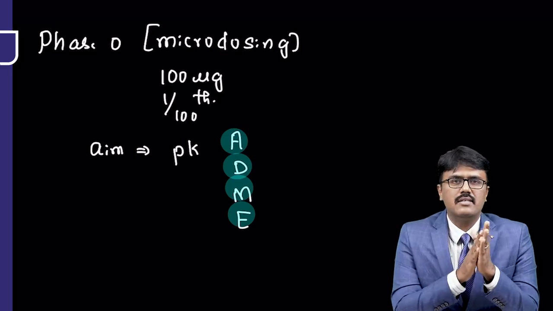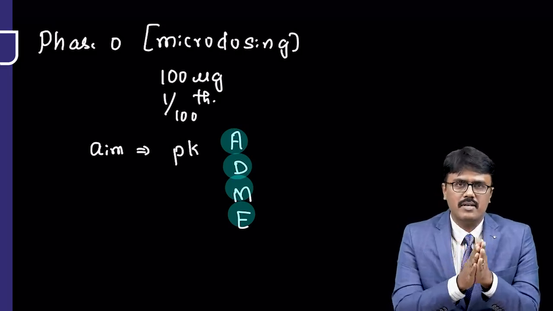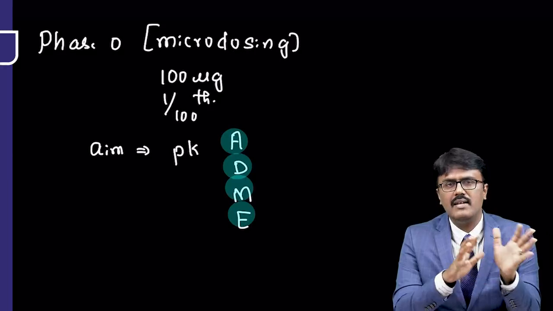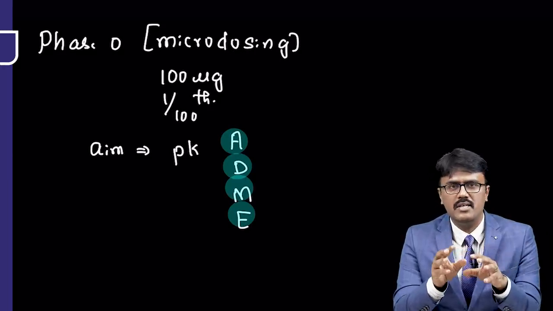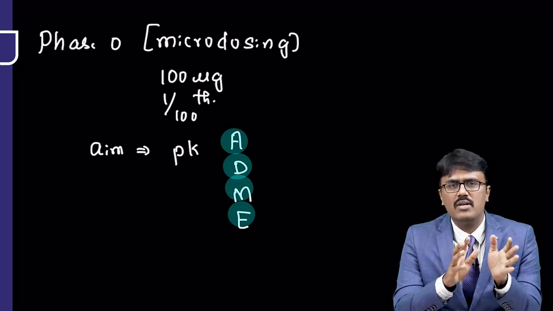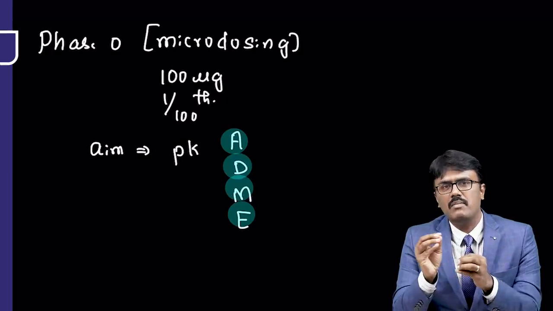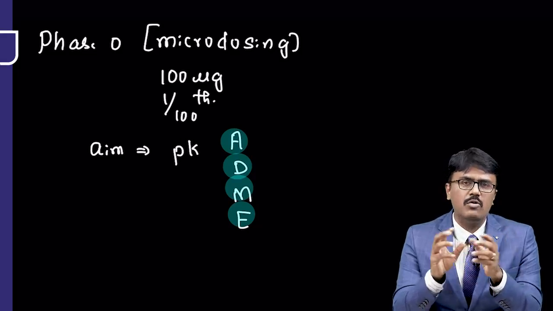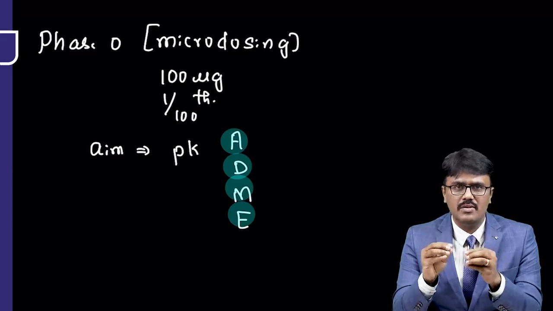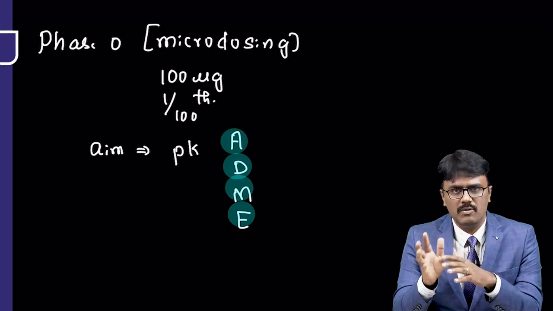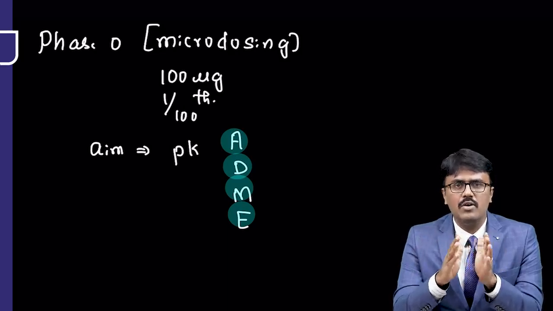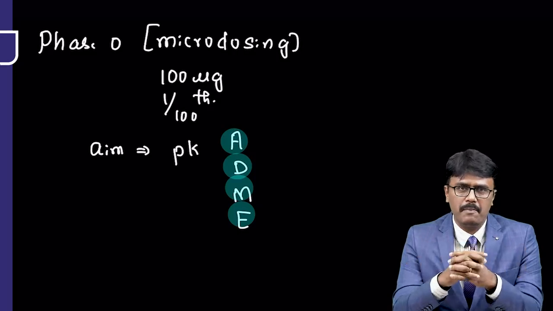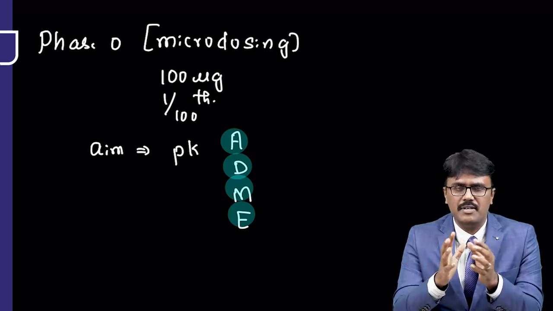So please understand this clinical trial is very, very important topic, and they keep on asking you how the drugs are developed. So please understand, we find out the source, then we do the animal study. The main aim of animal study is to check for toxicity more than efficacy, because most of the diseases are not manifested in animals. The next important thing is, once you are done with that, we go for something called IND, investigation new drug application. We give it to CDSCO. Then we start phase 1 trial, that is called human safety pharmacology, where we take human healthy volunteers. That is the major aim. The major aim is to check safety.